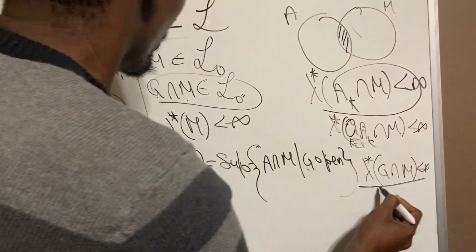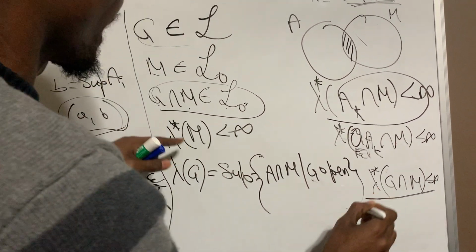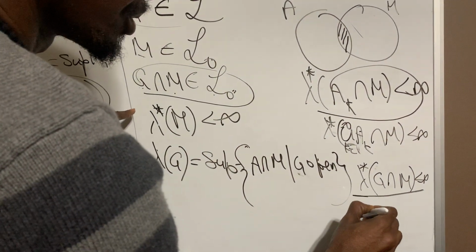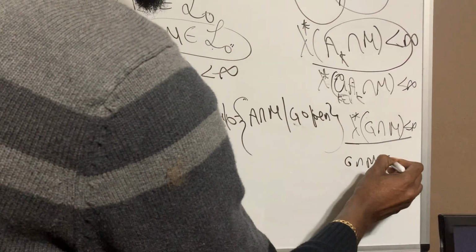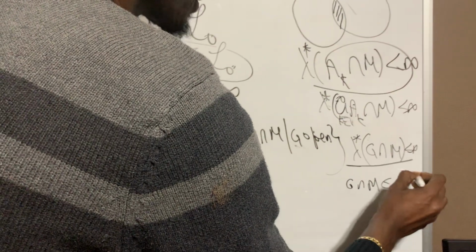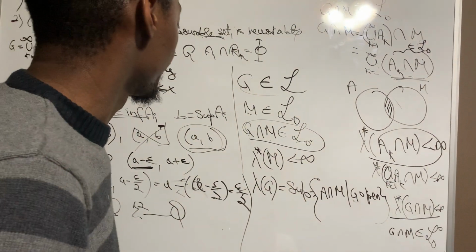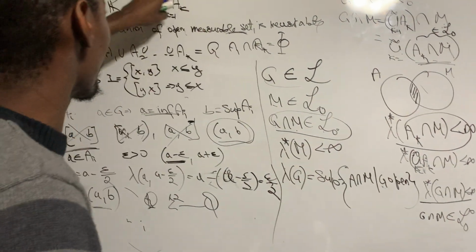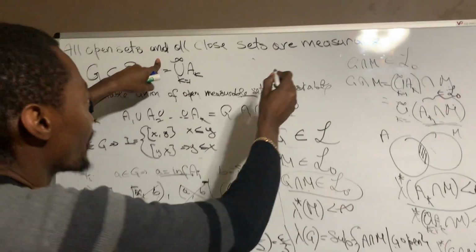Since this happened, this tells me that G intersection with M actually belongs to the Lebesgue measurable set, as we wanted to prove here. Okay, that finishes our proof to say that all open sets are measurable.